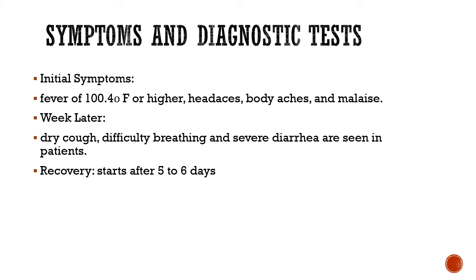Now, what are the symptoms and the diagnostic tools that we have? Initially, there will be a spike in temperature, that is fever of around 100.4 or higher, with headache, body ache, and malaise. And a week later, there will be onset of dry cough, difficulty in breathing, and severe diarrhea, and the recovery usually starts after the 5th to 6th day. Okay.